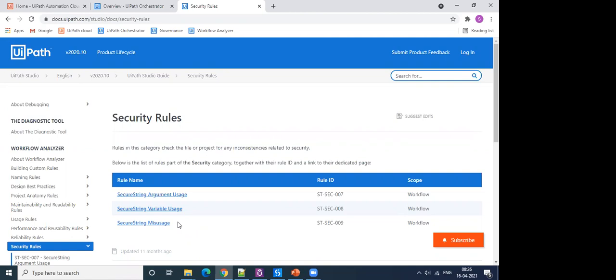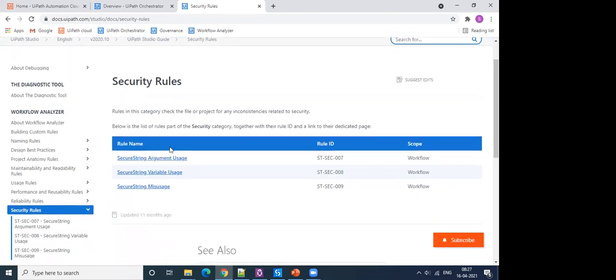So these 3 rules are around these security practices, which help us uncover wherever we have used a password in a wrong manner. And it's really important especially when we are dealing with financial data or complex or critical processes, which give us access to confidential data, and then we are making use of the credentials. So it's really important that we make use of credentials in a right and secure way, so that we are not exposing ourselves to security vulnerabilities.